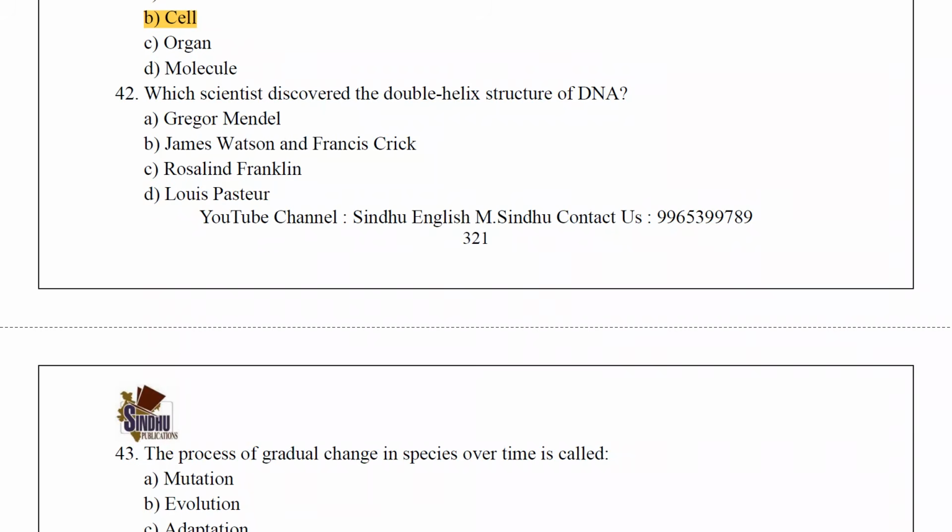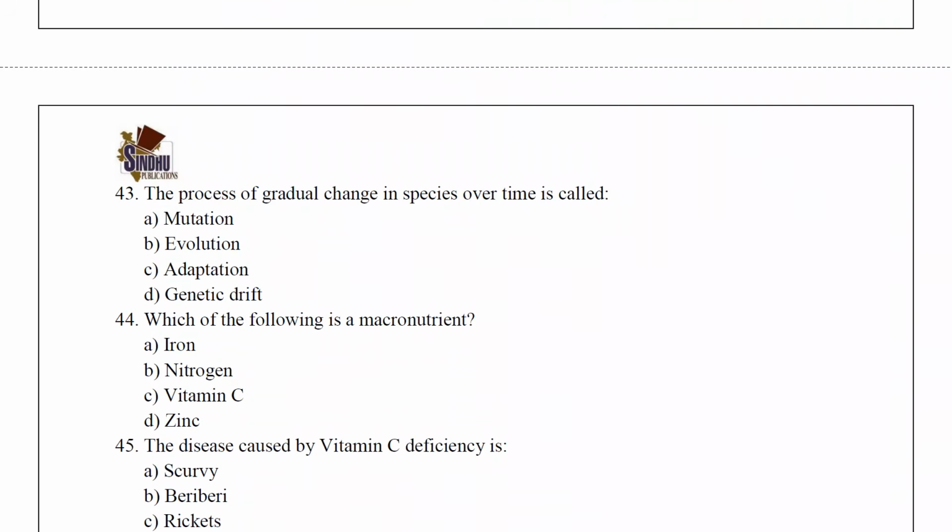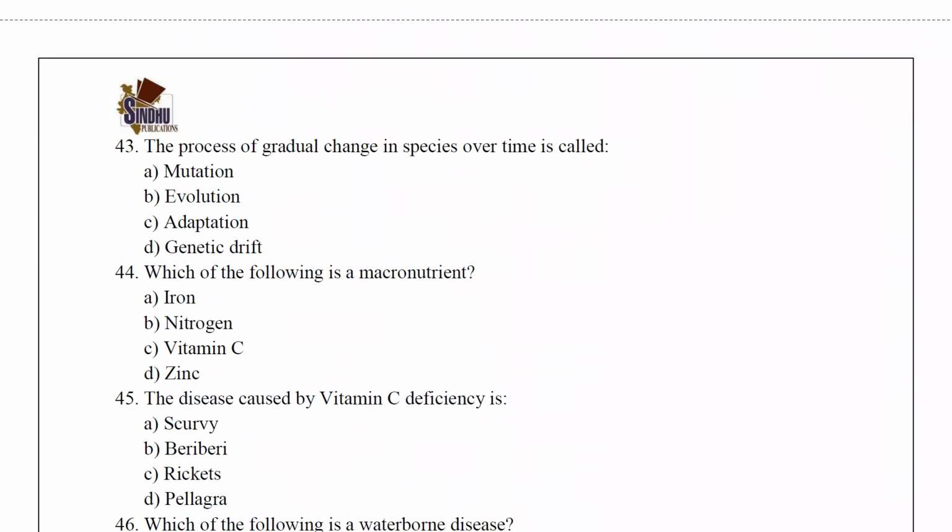James Watson and Francis Crick. The process of gradual change in species over time is called evolution.